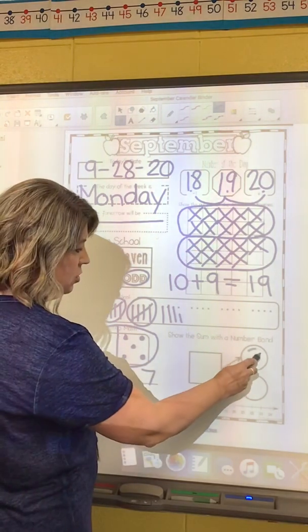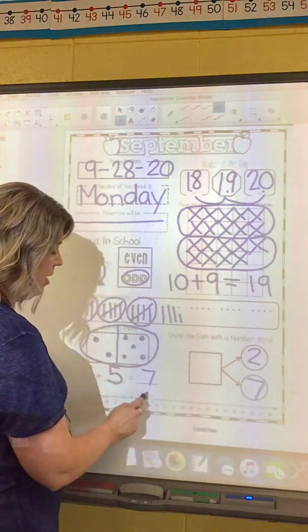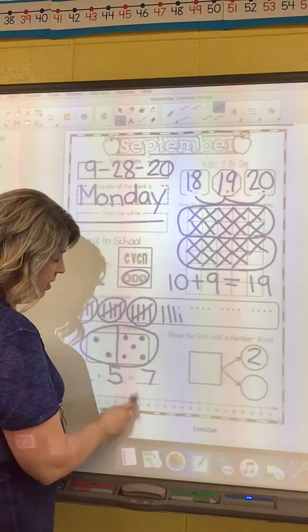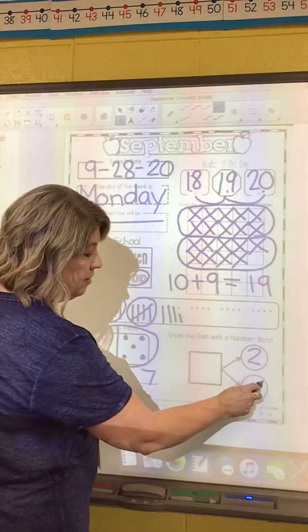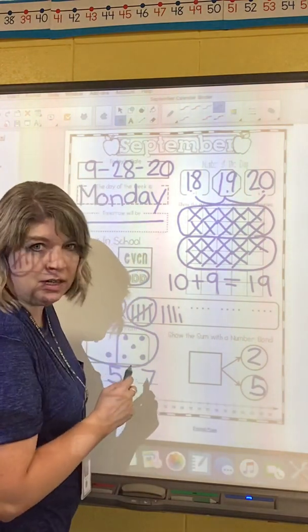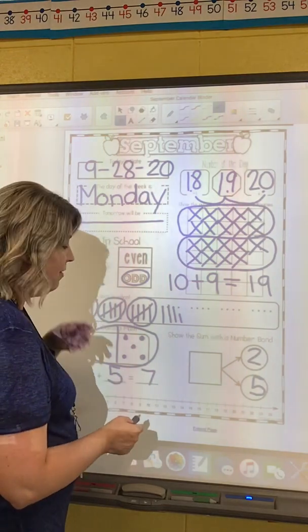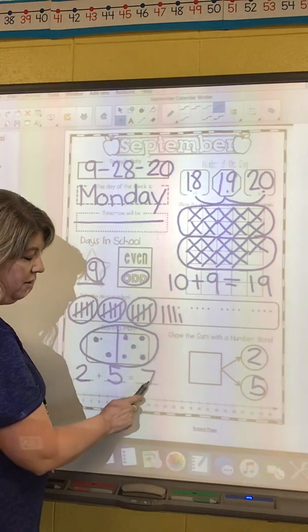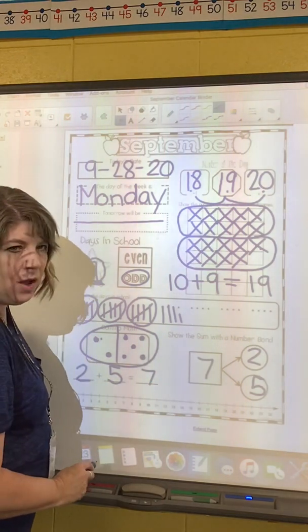So the parts are 2 and 7. And when I put, I did that wrong. Back up. My parts were 2 and 5. Sometimes you have to erase and fix it, right? Mrs. Hyde even makes mistakes. 2 and 5 were the parts, and when I added them all together, I got 7 as my whole number.